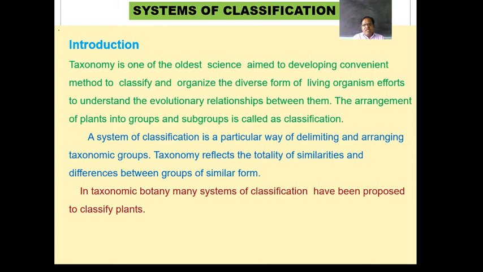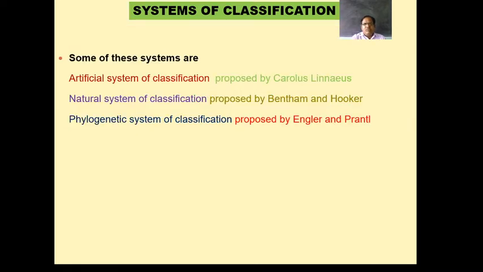In taxonomic botany, many systems of classification have been proposed to classify the plants. There are three systems of classification of the plants. First of all is the artificial system of classification, which was proposed by Carl Linnaeus.